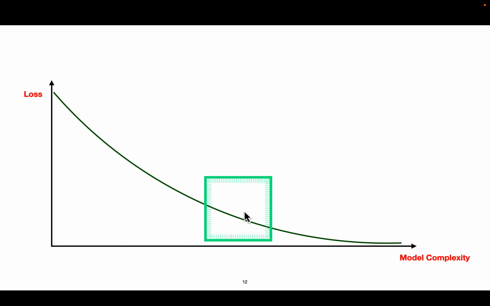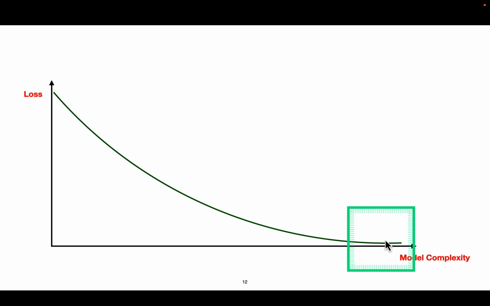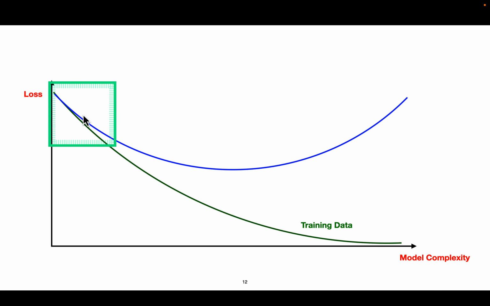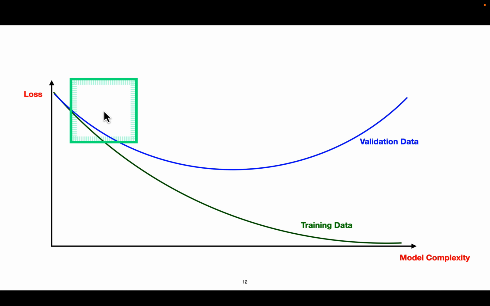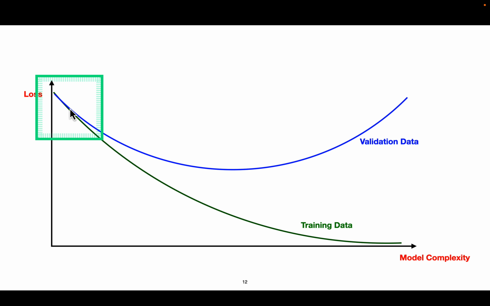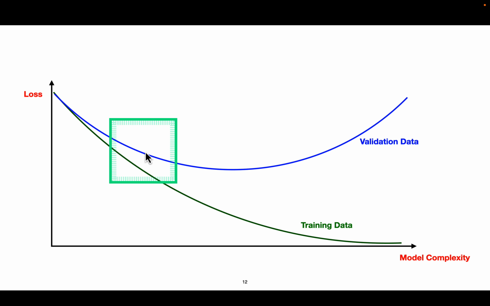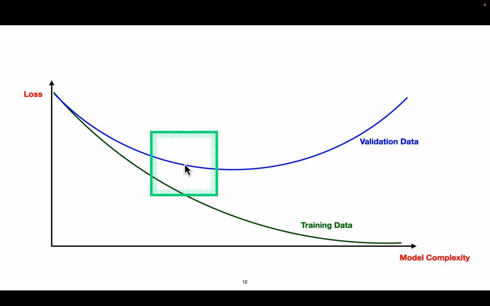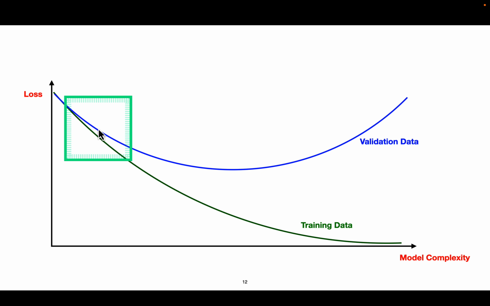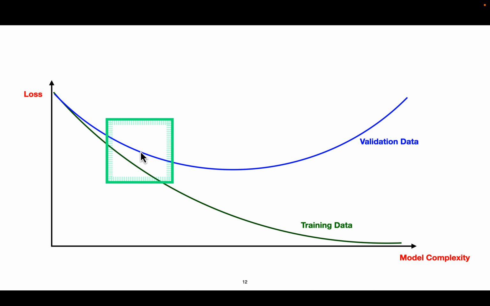So we are reducing the loss by making the model highly complex. This is the training data. Now when we have the validation data, we will see the loss first go down, which is a good thing, and the model is becoming complex. So we are reducing the loss. The model is improving. The model is becoming complex,